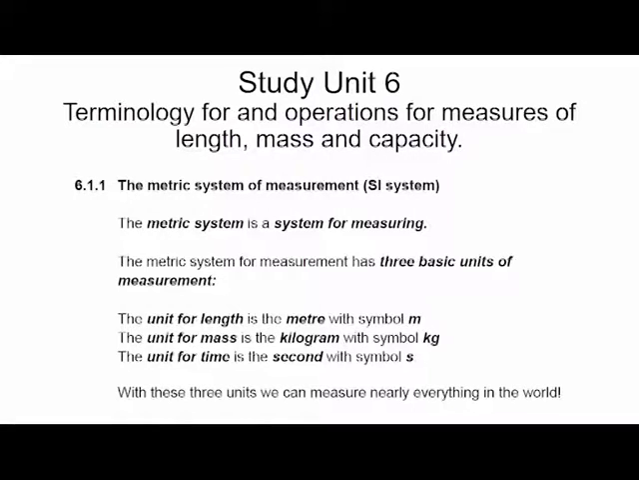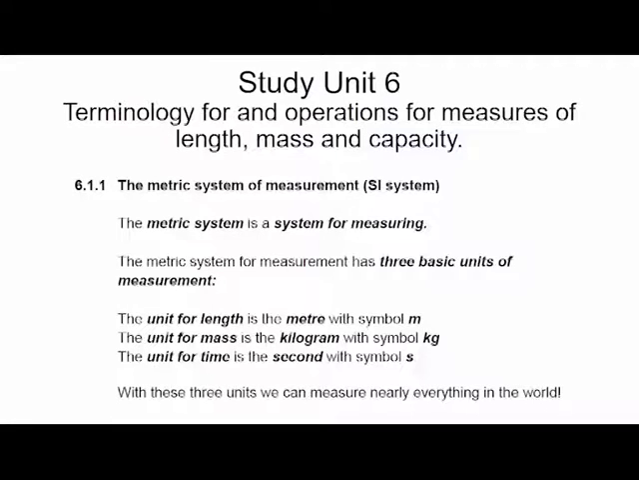Then study Unit 6: terminology and operations for measures of length, mass, and capacity. Here I saw in the assignments and the exam that some students really got confused between length, mass, and capacity. We use the metric system of measurement, or the SI system. For example, we have 3 basic units of measurement. The unit of length is the meter, with the symbol m, small m. The unit of mass is the kilogram, with the symbol kg. And the unit of time is the second, with the symbol small s. With these 3 units, you can measure anything in the world.